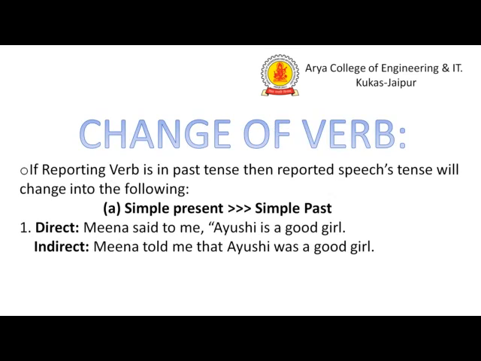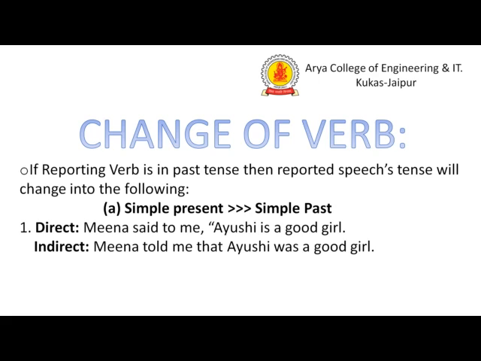Now we will see the change of the verb. Just see, if the reporting verb is in the past tense, the reported speech's tense will change in the following manner. When we convert direct speech to indirect, these are the conversions of tenses we will do. So the reported speech changes should be like this. The simple present has to be converted to the simple past. Here you can see the example: Meena said to me, "Ayushi is a good girl."